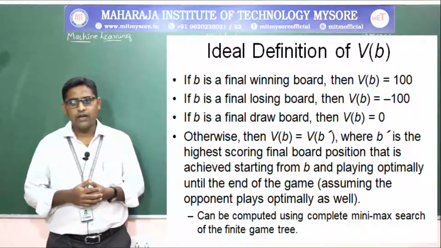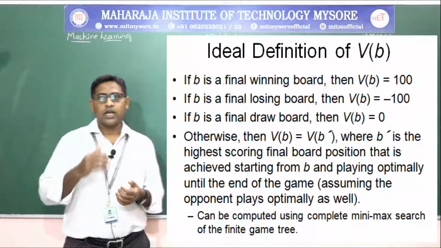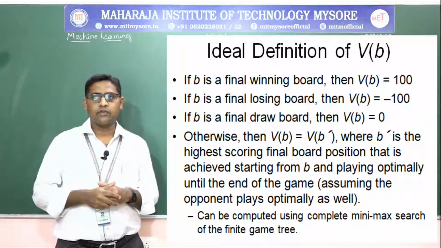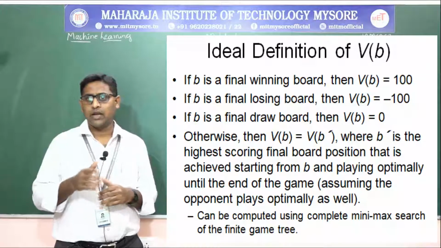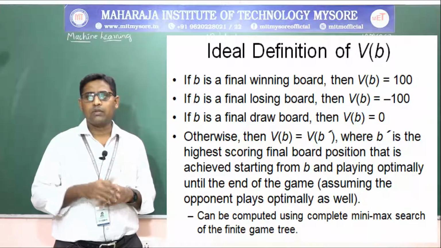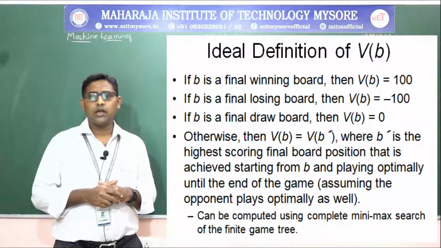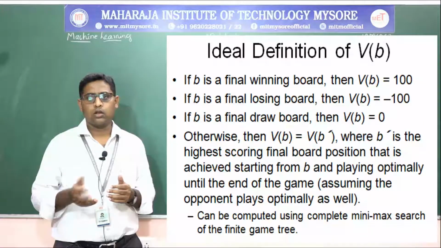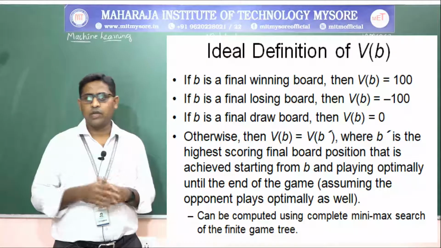Now the ideal definition for the checkers game is V of B. If board B is a winning board, that winning state will be 100. A final losing board will be minus 100, and a draw means 0. Nothing will be lost and nothing will be gained. So no loss, no win.